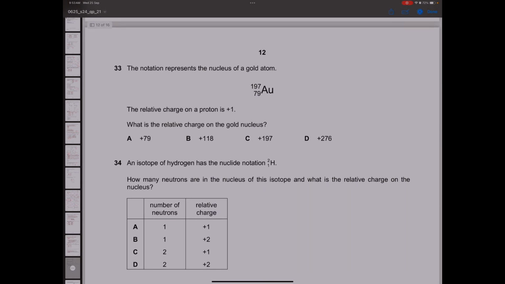So they have given you the nuclide notation of gold and they're asking you what is the relative charge. We know that neutrons do not have charge. Electrons are outside the nucleus. They're asking you the nucleus charge. So the nucleus contains protons and neutrons. Neutrons have zero charge. How many protons are there? 79. So the charge will be positive 79.